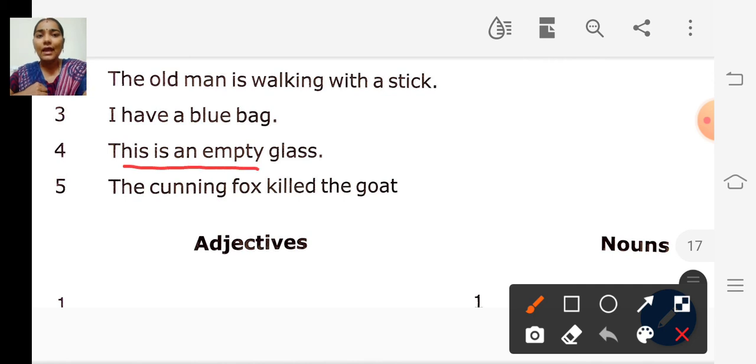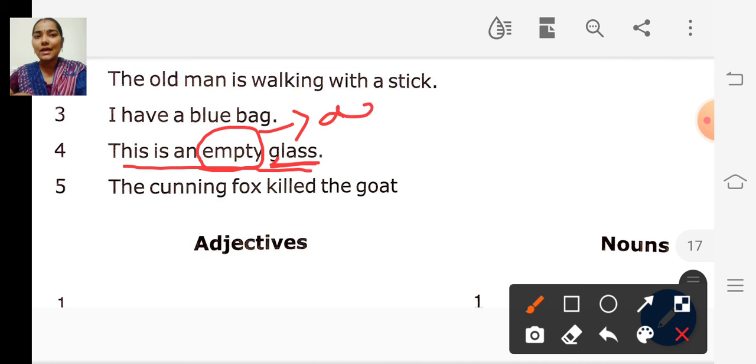And look at the fourth sentence. This is an empty glass. Which one is the noun here? Glass, right? Then how is the glass? It is empty. So the word empty describes the noun glass.